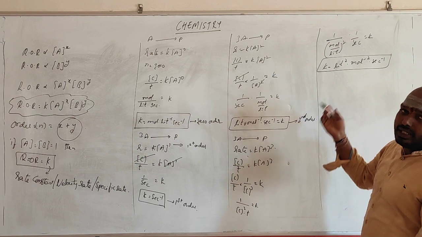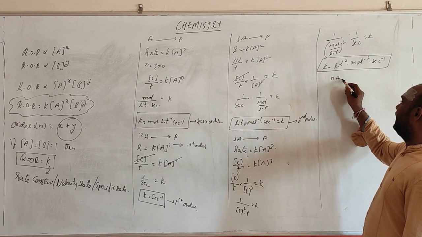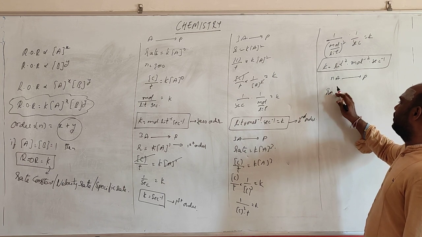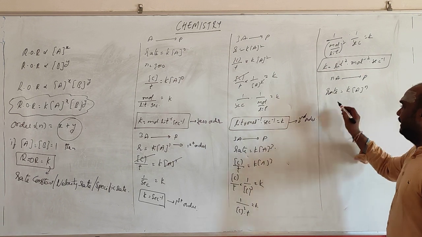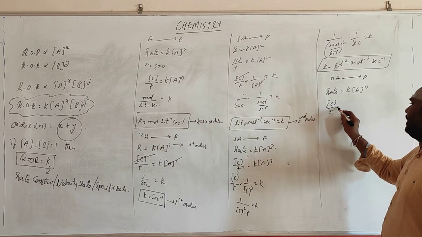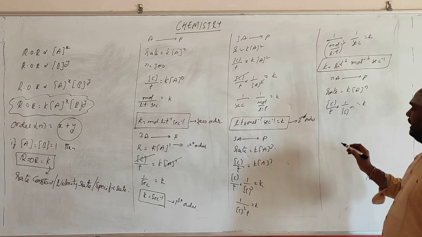Suppose it is the nth order reaction. So what we are getting here is the reactant getting converted to product, rate equal to K into A power n. This is nothing but change in concentration with respect to time into 1 by concentration power n is equal to K. So what happens?